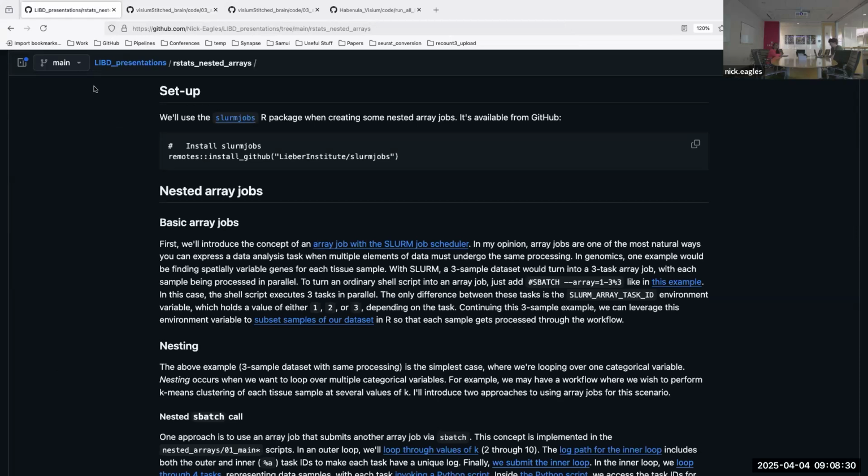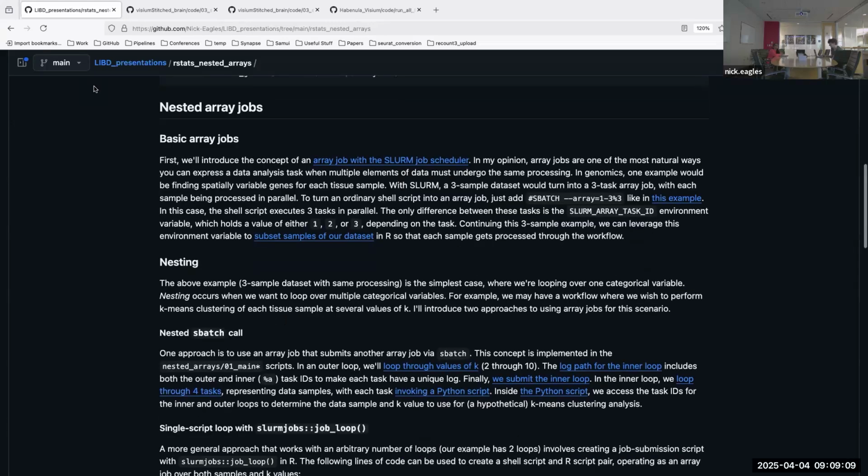And there's lots of benefits to this. For example, parallelism is built in. There are also options for using parallelism in R, but if you can use an array job, that's almost always going to be better, because it's called embarrassing parallelism, where you get a full linear speed up in terms of the actual amount of time it's going to take. So that's the idea behind basic array jobs.